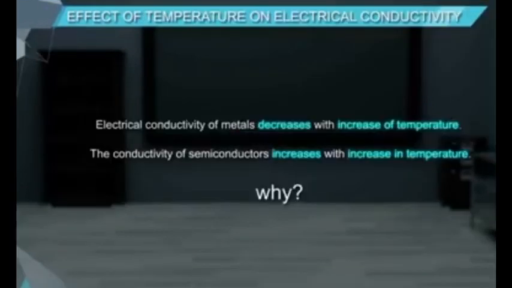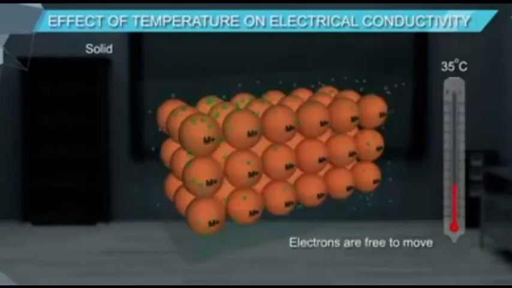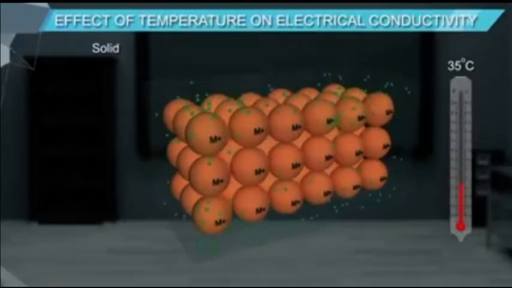Now we discuss the effect of temperature on electrical conductivity. In case of metal, conductivity decreases with increase in temperature, while in case of semiconductor, conductivity increases with increase in temperature. It can be explained as follows: in metals, electrons are free to move throughout the crystal, while metal ions have fixed positions and they can only vibrate at that position. When temperature increases, the metal ions vibrate vigorously, which disturbs the movement of electrons. It results in decreased conductivity of metals with increase in temperature.